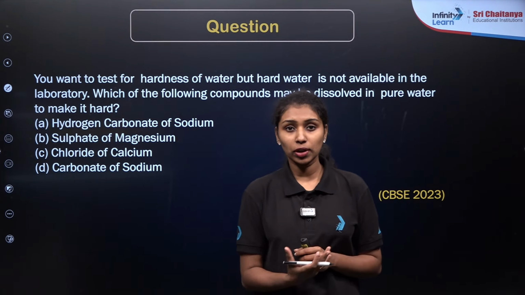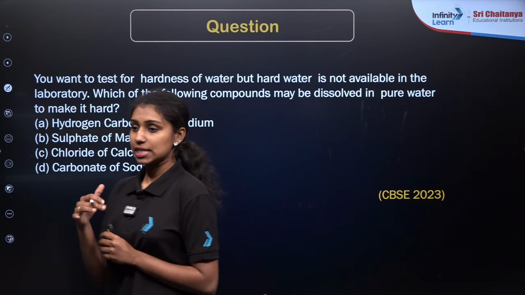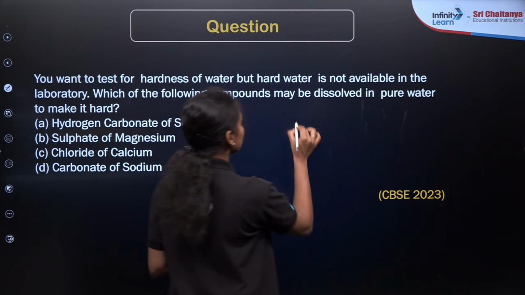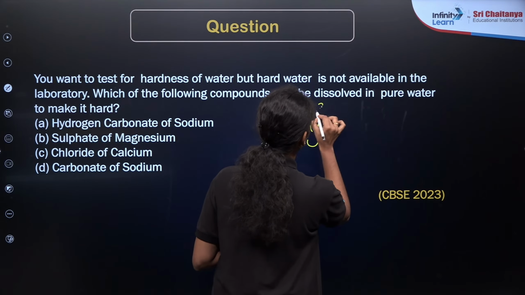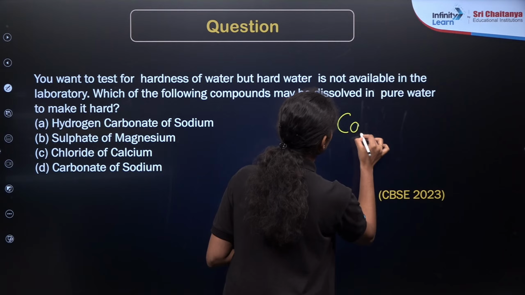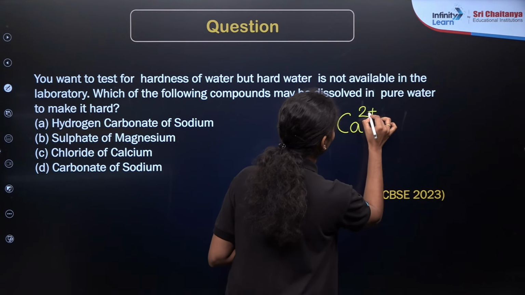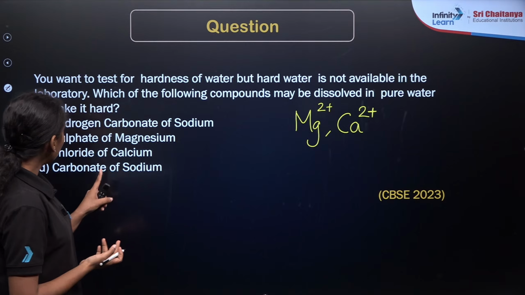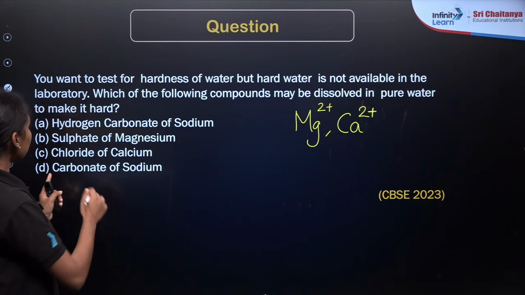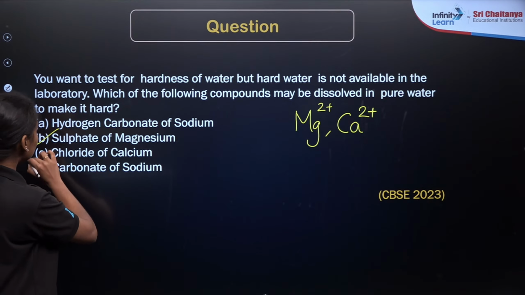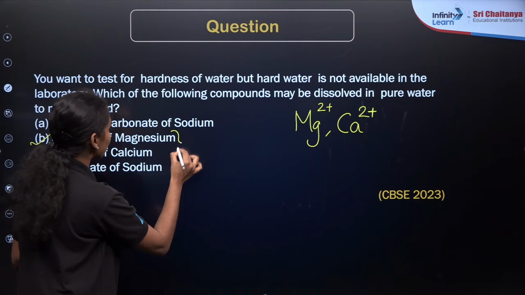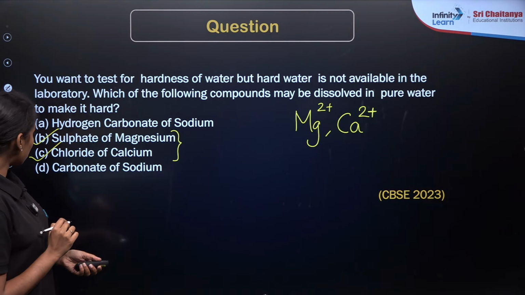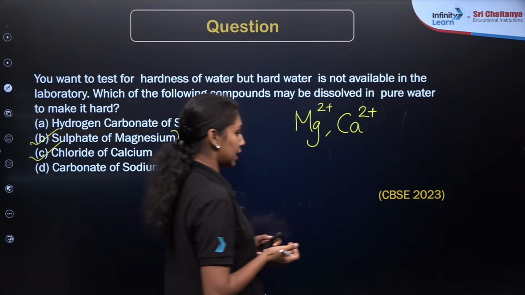So what is the hardness of water? Whenever the water contains magnesium or calcium salts, these cause hardness of water. This hard water does not give lather with soap. So here the most common examples are sulfate of magnesium and chloride of calcium, because these are magnesium and calcium salts. So options B and C are the correct answers here.